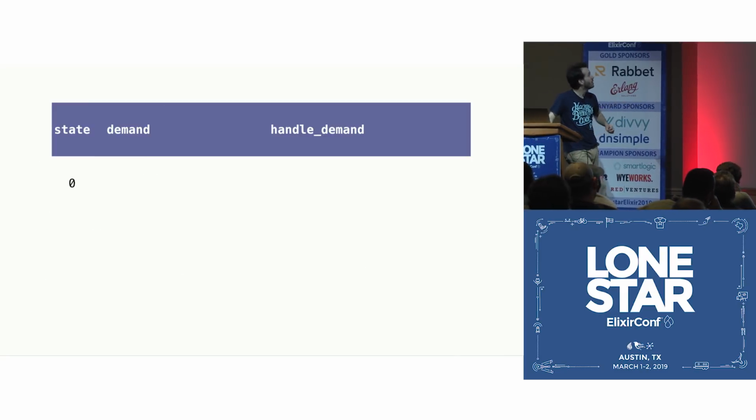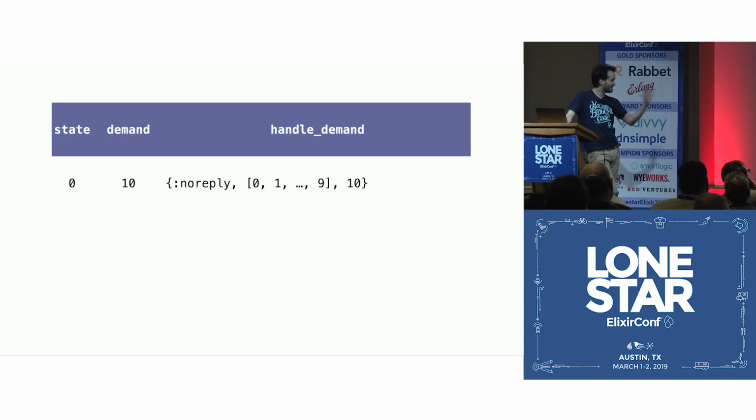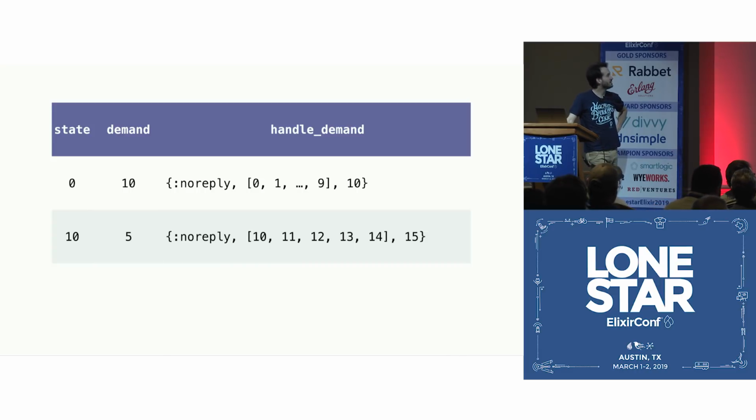So that's an example. Imagine that we start with a state of 0, right? And then somebody asks for 10 events. What we do is return a list of events from 0 up to 9, giving exactly 10 events. And then we update our state to 10. And then now the state is 10, and somebody asks for 5. And then you say, OK, here's 10, 11, 12, 13, 14, right?